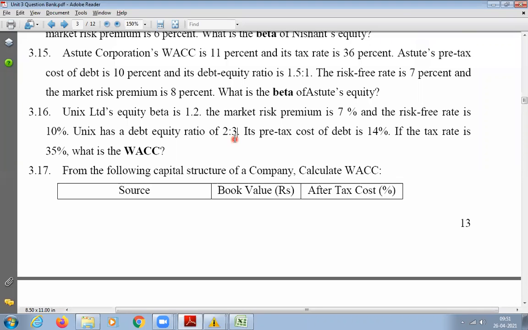The cost of equity is missing. Nobody has given the cost of equity, but we need to calculate it. So how will you calculate the cost of equity? Capital asset pricing model, CAPM. He has given us beta, the market risk premium 7%, and the risk-free rate 10%. So using that we can calculate.